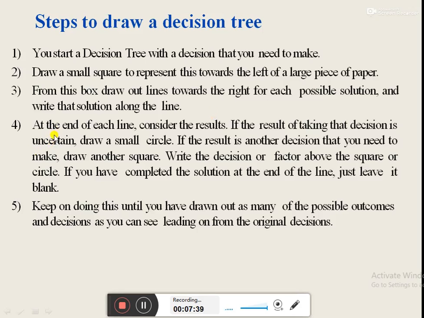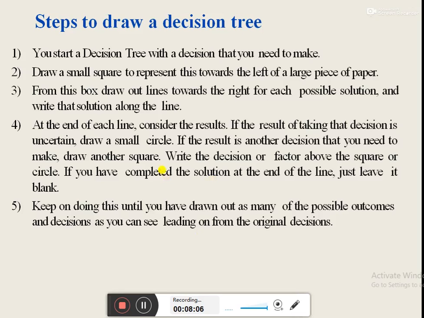In step 4, at the end of each line, we need to consider the outcomes or results of selecting a particular alternative. Remember that a particular option selected or alternative selected can result into an outcome, or can result into another square or another decision stage.